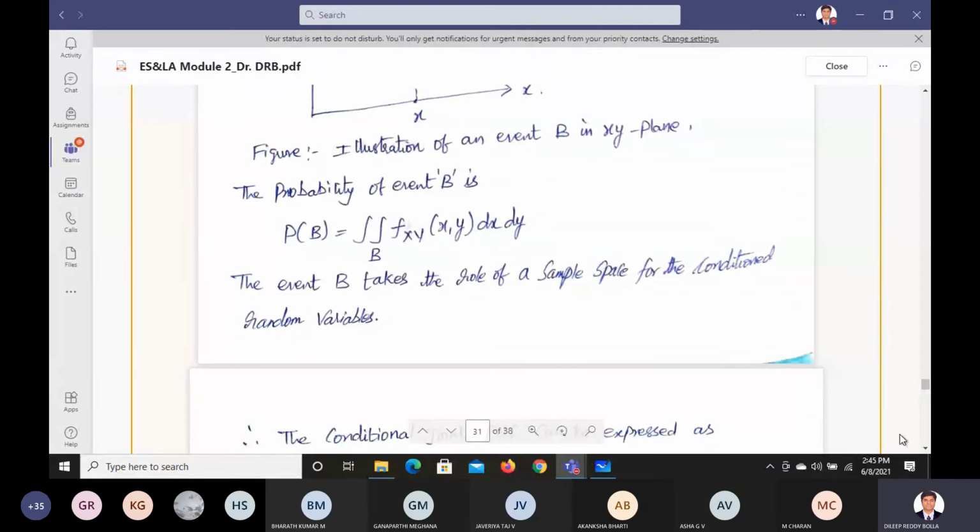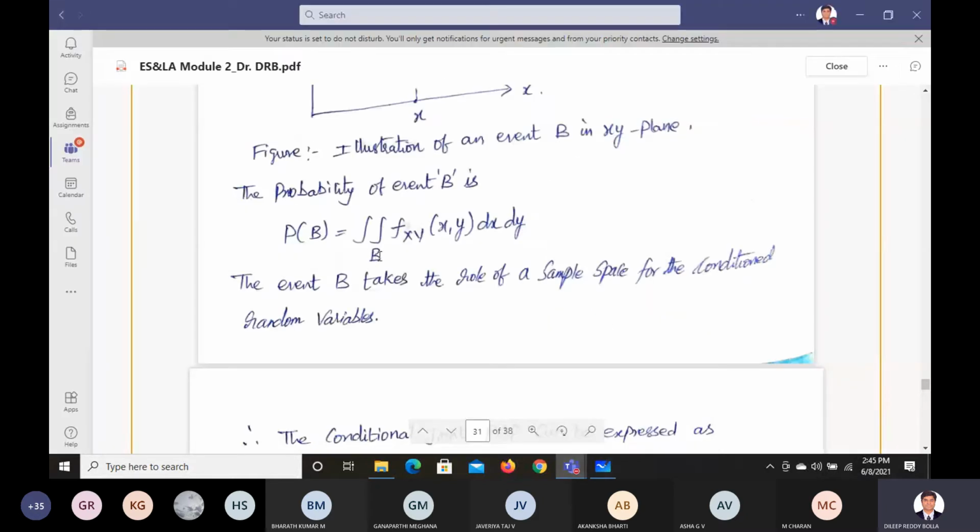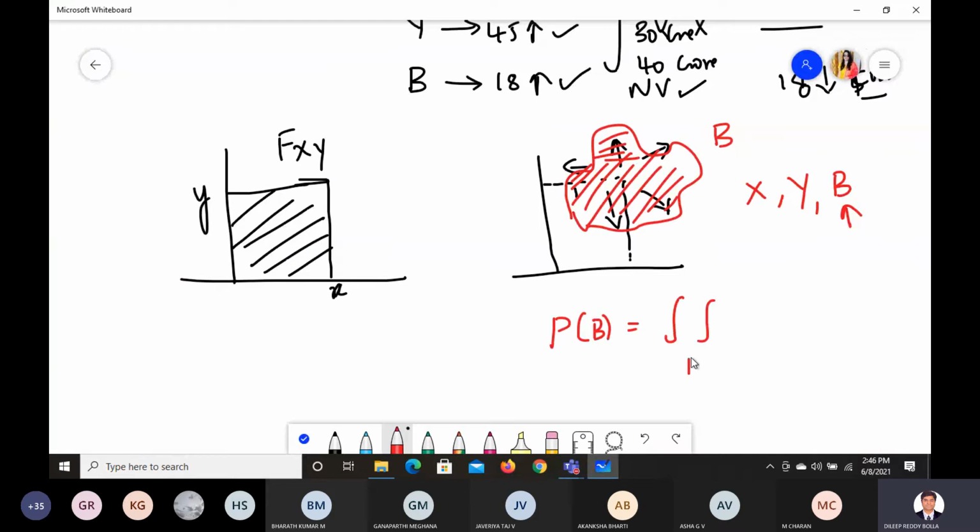Now if you want to find the probability of the event, you need to double integrate. So the probability of B occurrence, you need to double integrate along the limits of B, and corresponding, what is this? It's a PDF. So the corresponding limits of B along with the PDF. PDF means f of x, y of x comma y into dx into dy. If you can do that, you are able to find the probability of this function.